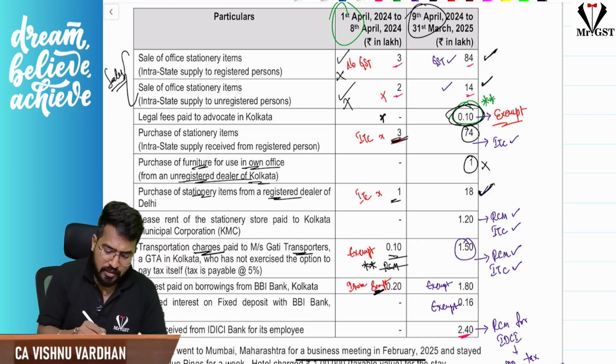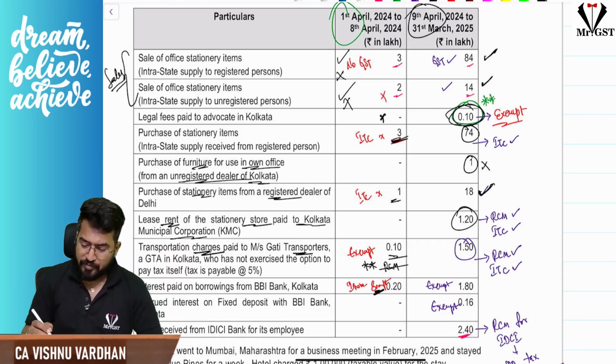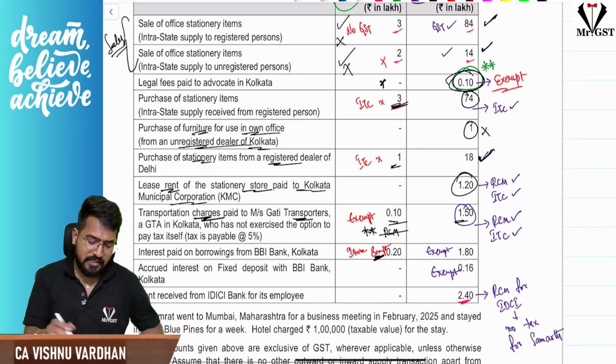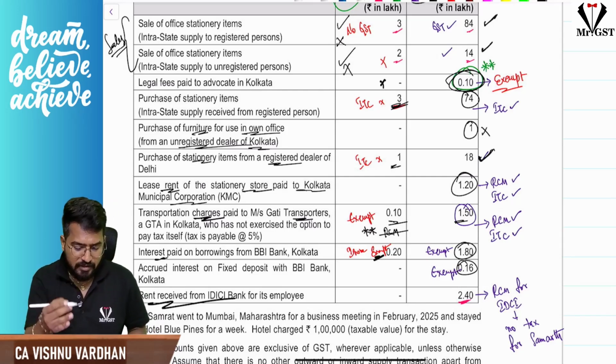Next, lease rent of store paid to Kolkata Municipal Corporation. Then automatically this is RCM, and you can also take ITC on that. Next, GTA services from a registered person, RCM, and you have to pay. You can take ITC on that. Next, interest income, again this is exempt. Again, fixed deposit interest is exempt.